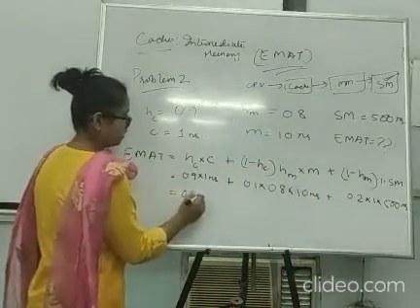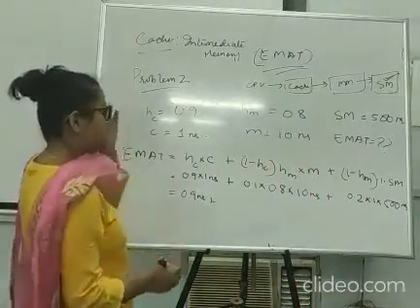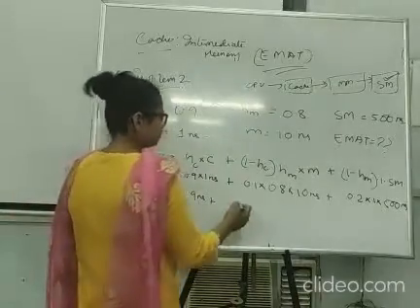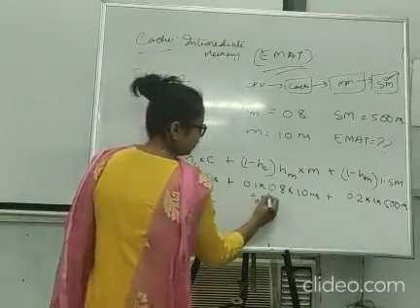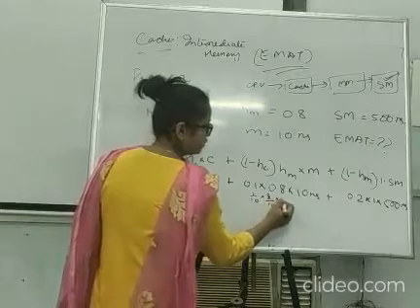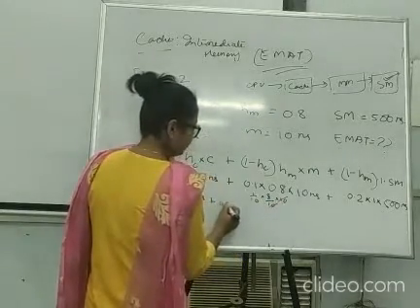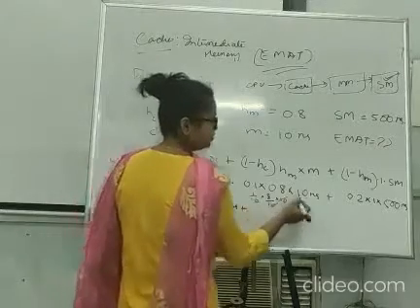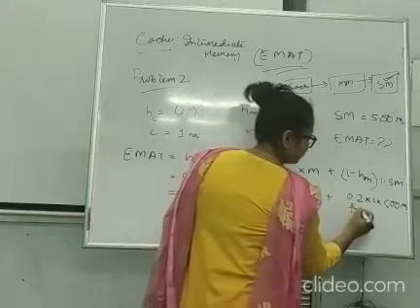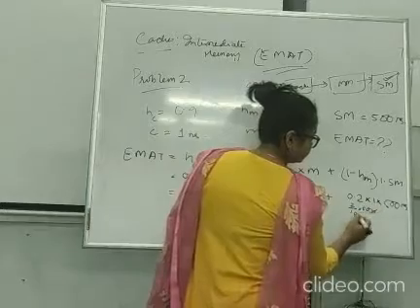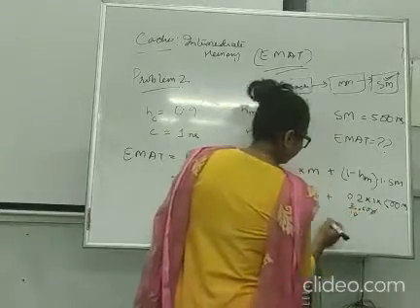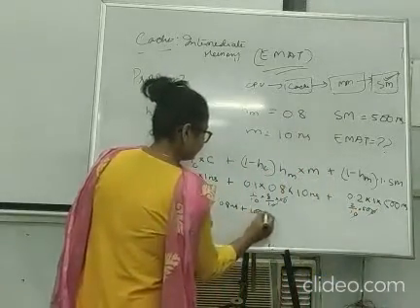This is 0.9 nanosecond, plus how much is this? 1 by 10 into 8 by 10 into 10, I am solving this for you in a longer way. So this is 0.8 nanoseconds, plus let's solve this now, 2 by 10 into 500. So what is this? 100 nanoseconds.